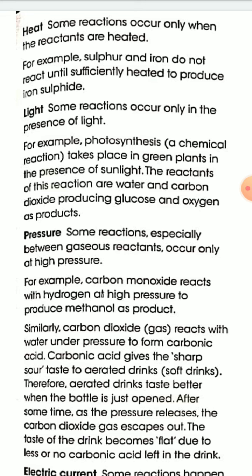So here heat is necessary for the chemical reaction between sulfur and iron. Heat is an important factor for a chemical reaction to occur.